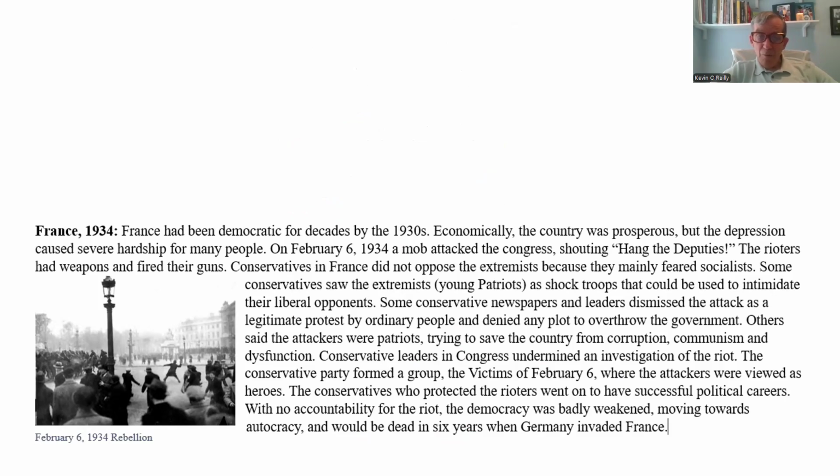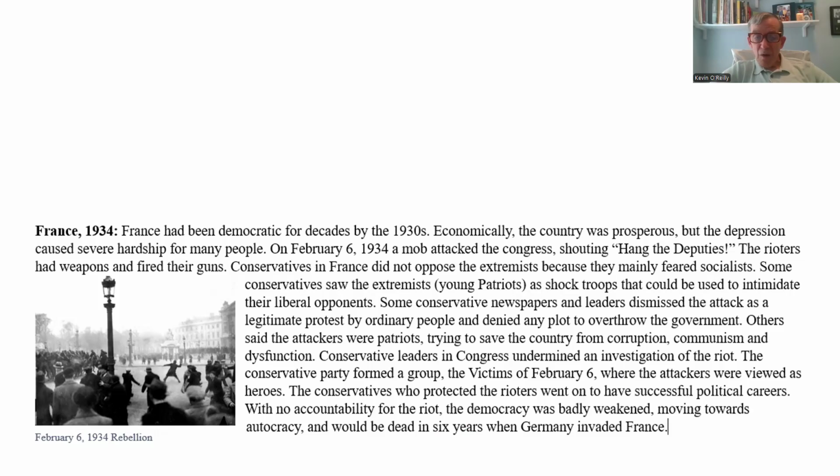France had been a democracy for decades in the 1930s. Economically, the country was prosperous, but the Depression caused severe hardship for many people. On February 6, 1934, a mob attacked the Congress, shouting, "Hang the deputies." The rioters had weapons and fired their guns. Conservatives in France did not oppose the extremists because they mainly feared socialists.